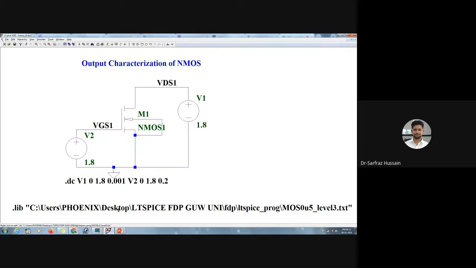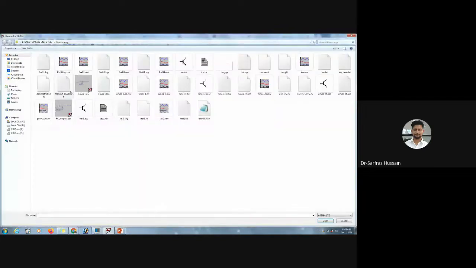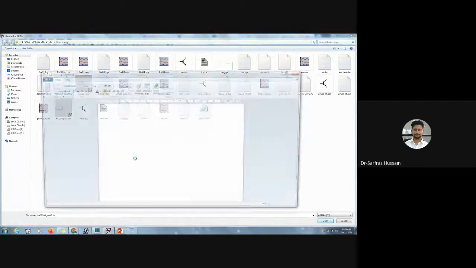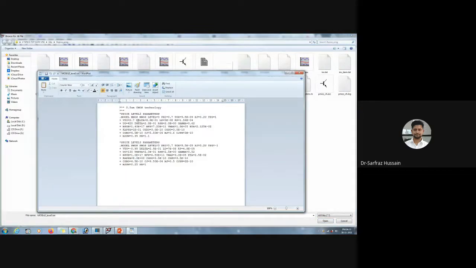First of all, I also have to check the name of my model file, the name of my NMOS, and the name of my PMOS. So first open it with either Notepad or WordPad. Now here you see the name is given as NMOS, here it is given as PMOS. So let us change this one to NMOS1, and this one to PMOS1, because this is the naming that we are going to use in our circuit. That's why we need to change this.